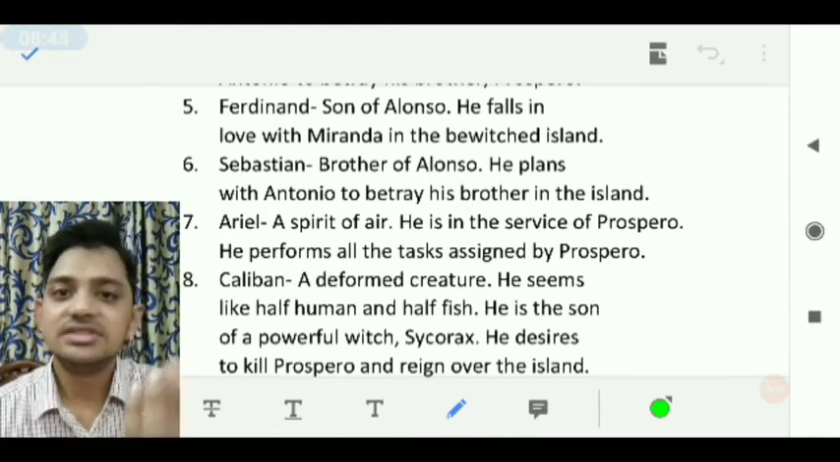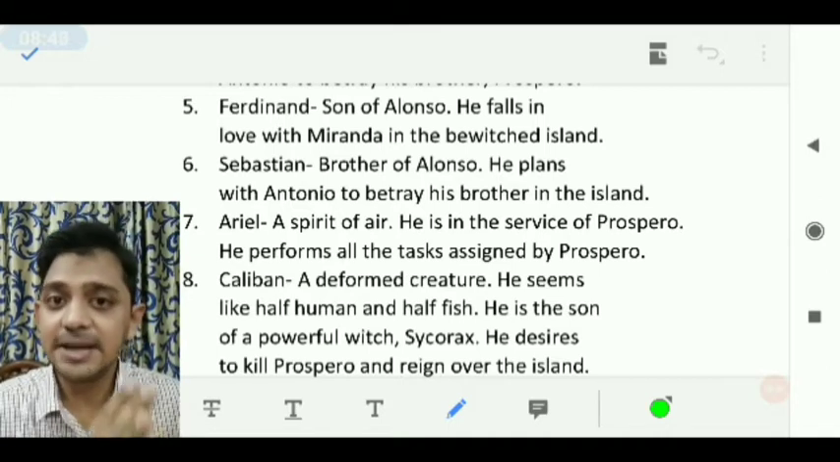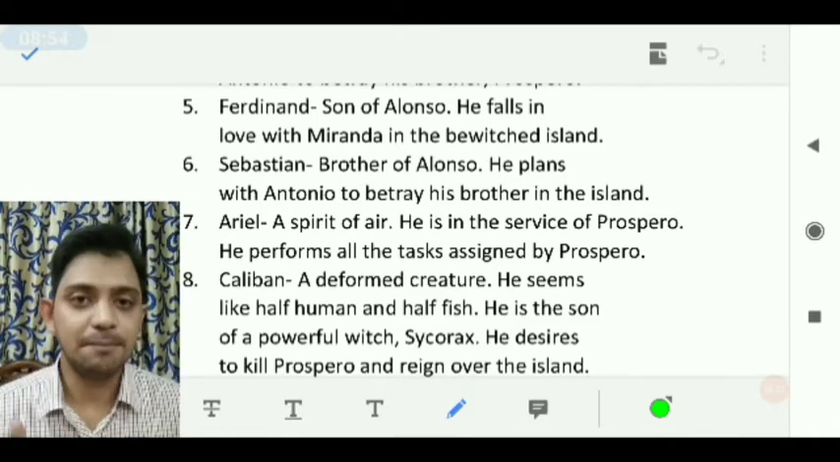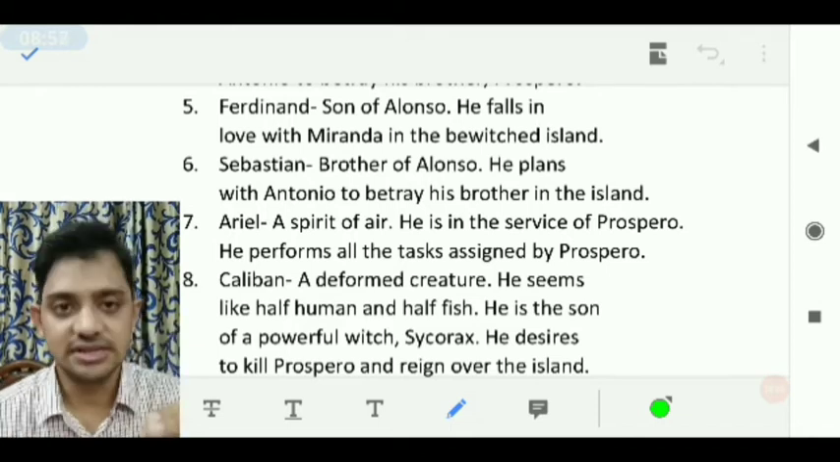And he is in the service of Prospero, as I have said. All the tasks, even in the first scene, the Tempest, which we will see, is actually not a natural tempest. It is a tempest brought by Prospero with the help of Ariel.